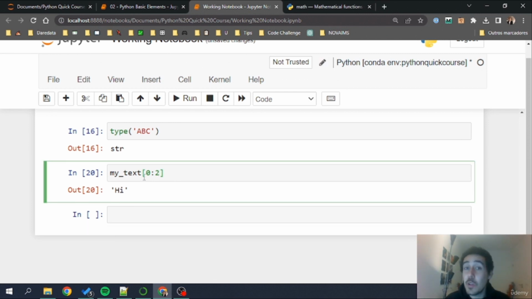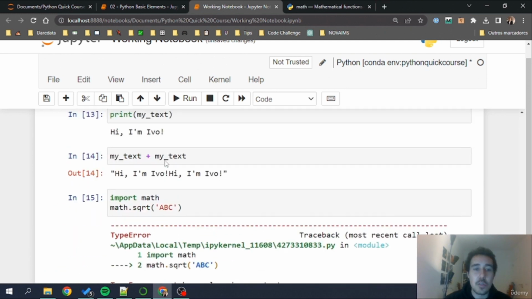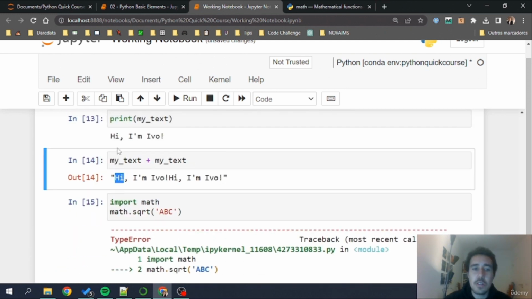What I've done with this colon is index slicing. Slicing basically means just retrieving multiple indexes with one instruction. Here I can also do singular indexes, as we've seen. For example, if I pass 2, I'll retrieve the third character of this text. Now notice, what's the third character? Let me go here: 0, 1, 2, index 2, the third character is the comma.